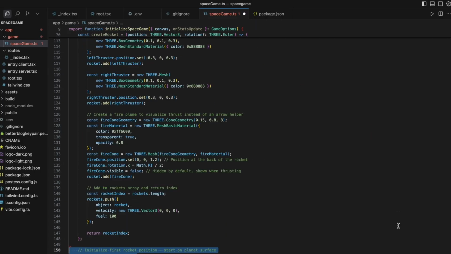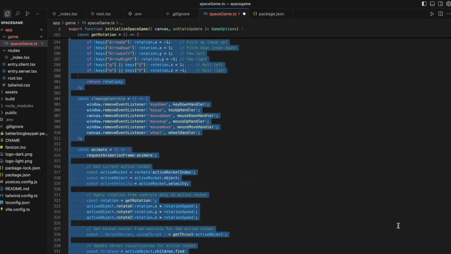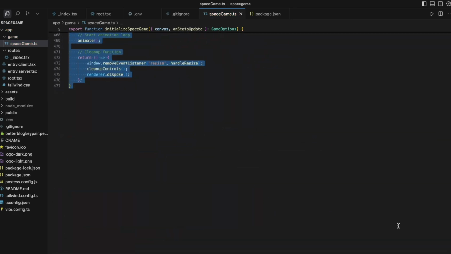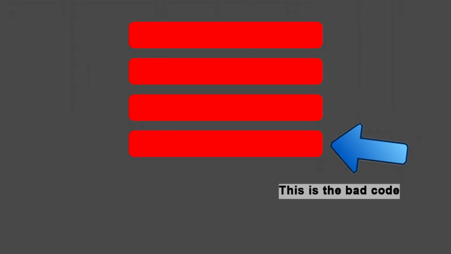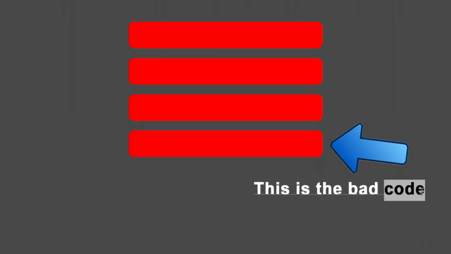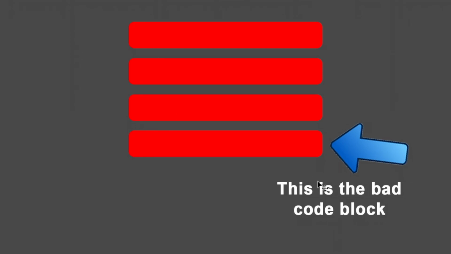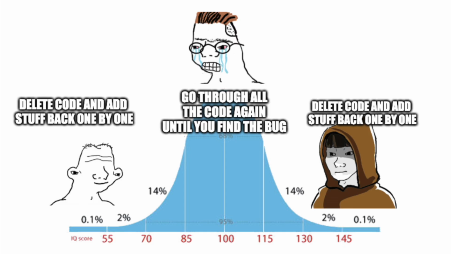I'm going to get rid of all of the camera code that I added and add stuff back until the bug shows up. And this is actually a pretty common technique for debugging code because it helps you isolate exactly what's causing the issue. Because if you get rid of everything and then you slowly add stuff back and the bug doesn't show up for the first few things that you add back, and then the next thing you add the bug does show up, you can be pretty sure you found whatever's causing the bug. The only downside is it seems like it would be slower than just writing a console log or doing normal debugging techniques, but usually it's not.